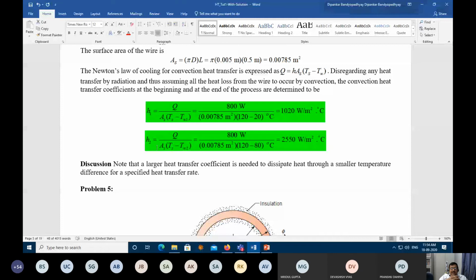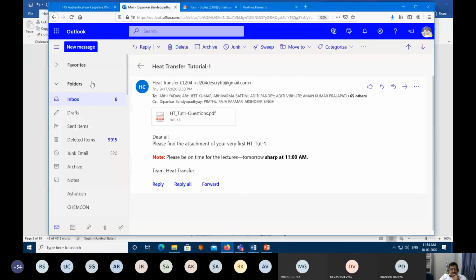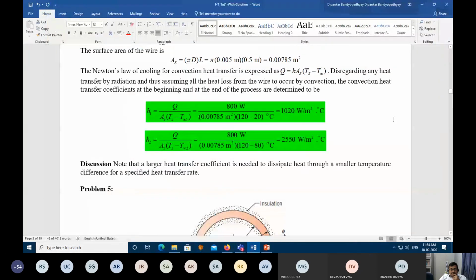So Q equal to h A delta T. Delta T is 120 minus 20 in one case, and 120 minus 80 in the other. So what is h1 and h2? It's 1019.10 watt per meter square Kelvin and 2547 points. Very good. But then what is the unit of this? It is watt per meter square degree Celsius. Degree centigrade. Very good. Watt per meter square degree centigrade, right?